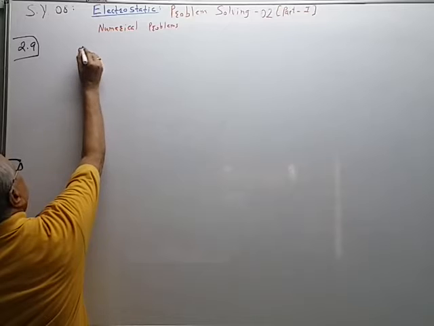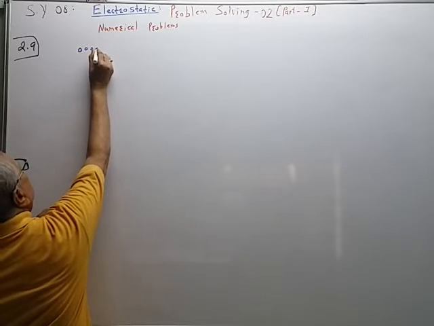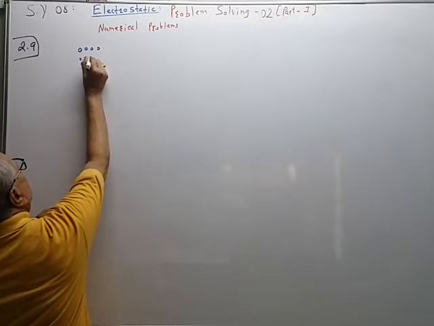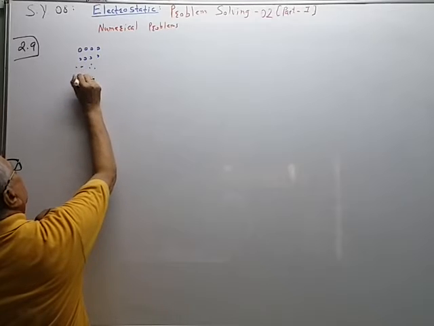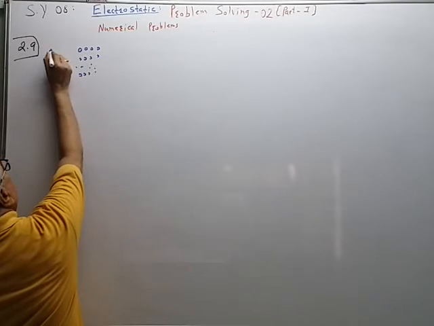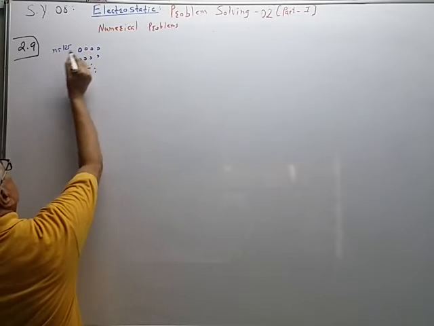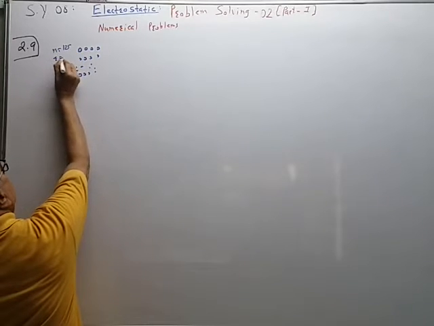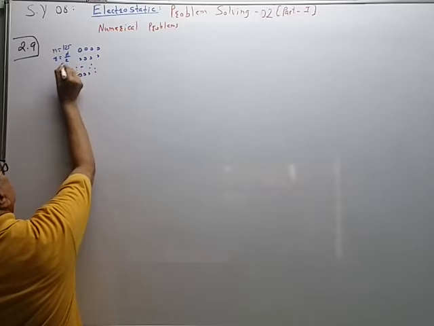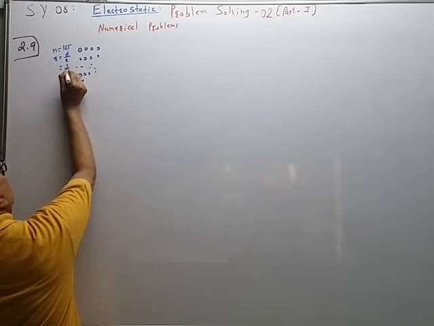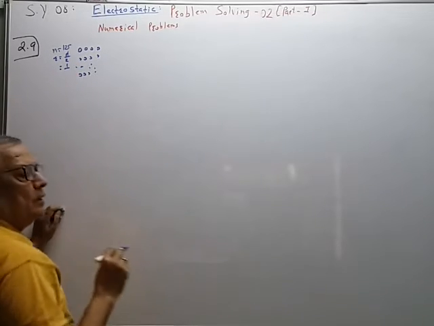So these are the droplets. N is equal to 125. Radius small r is equal to d by 2.